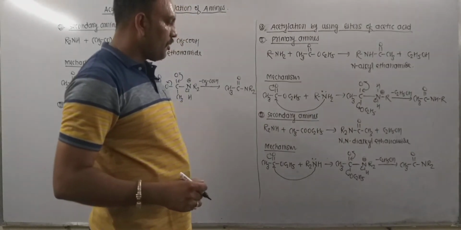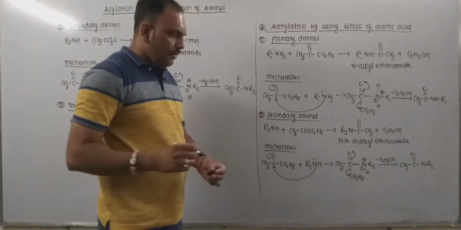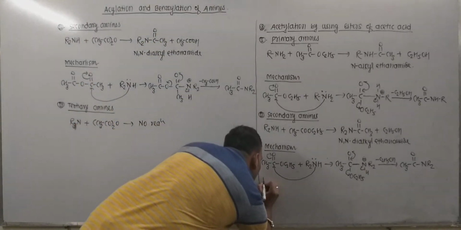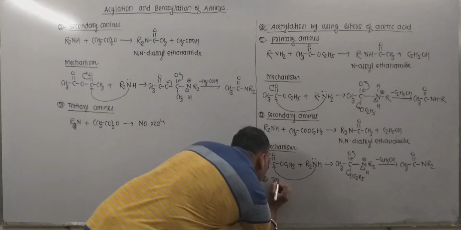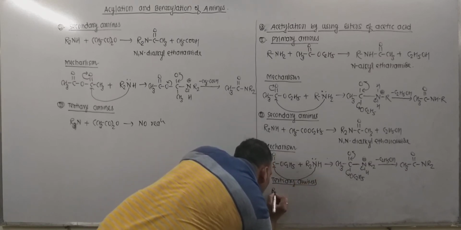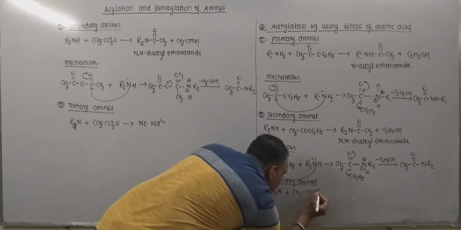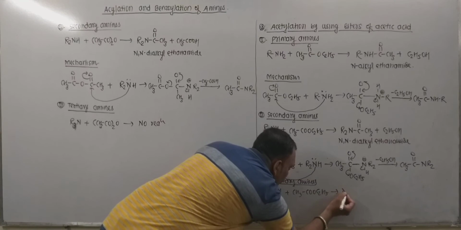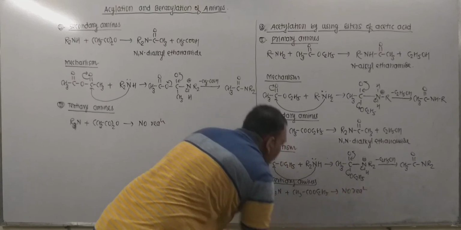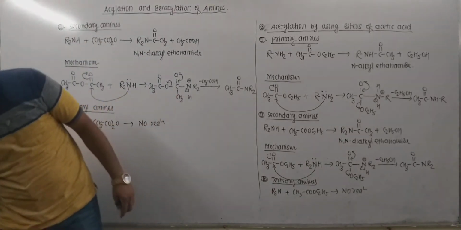So this is the response of secondary amine. Now let's see how tertiary amines react. So remember, tertiary amines do not react with esters also. So when we treat tertiary amine with ester of acetic acid, there is no reaction, as tertiary amines lack hydrogen on nitrogen.